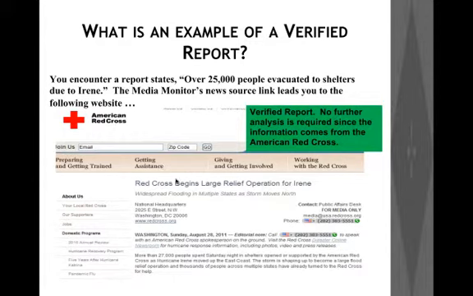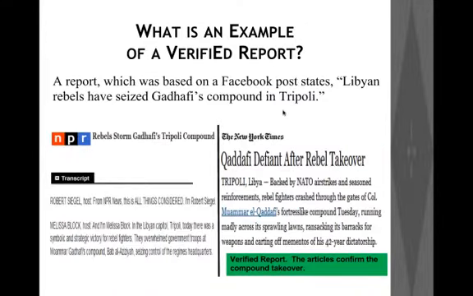You can just go ahead and mark it as verified. You needn't triangulate it with other media sources. So this is an example of a verified report, and no further analysis is required since this is an official source. Now, here's another example of a verified report.